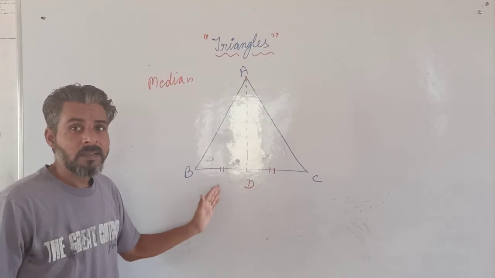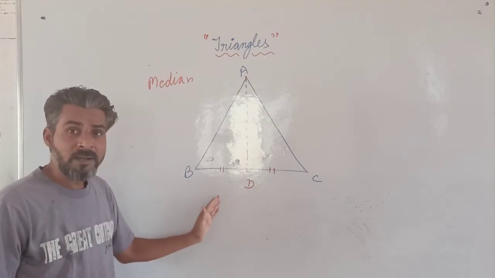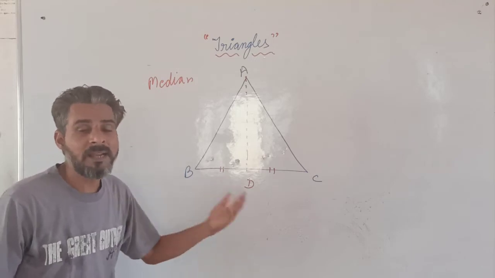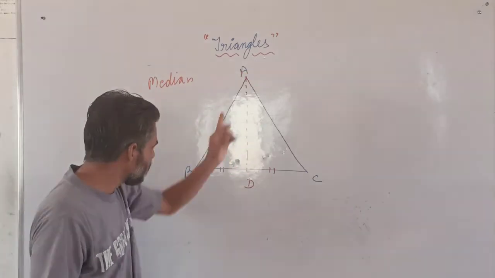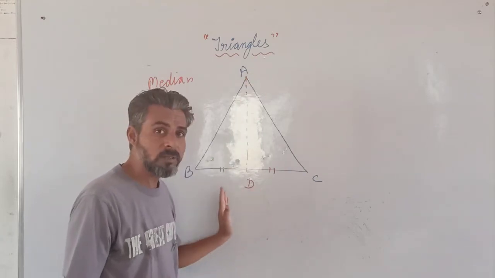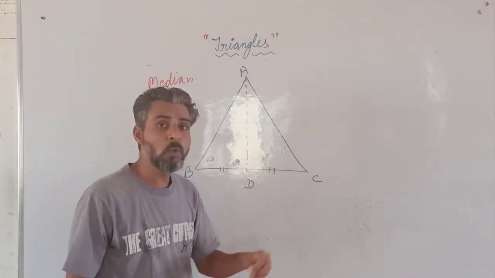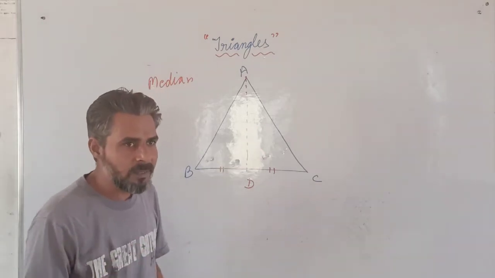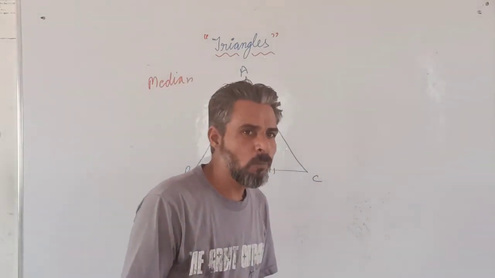What is the median? A line drawn through any of the vertices of the triangle to the opposite side which bisects that side. A से हमने opposite side कौन सी है? BC. इसको हमने ड्रॉ किया, कोई भी लाइन जो इस साइड BC को टू इक्वल पार्ट्स में डिवाइड कर रही है, then it is known as the median. Median divides the triangle into two parts of the same area.